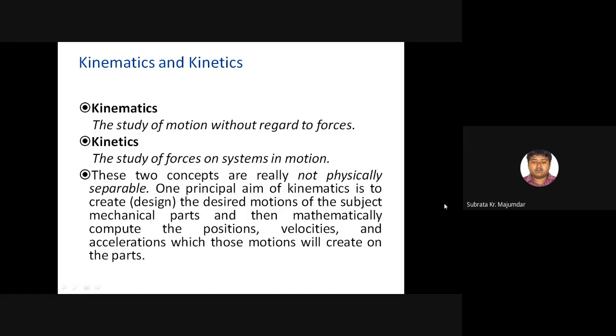Suppose we are creating a mechanism. It is not a theoretical part only. There are several types of computational parts related to the positioning of the parts, and the velocities and accelerations which those motions will create on the part.